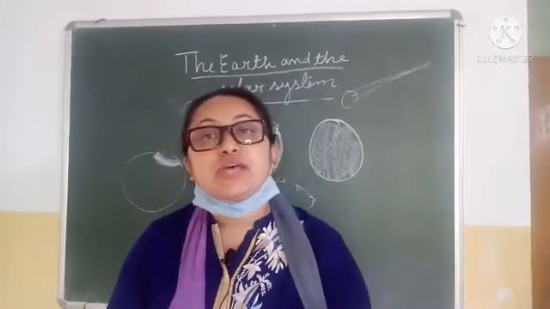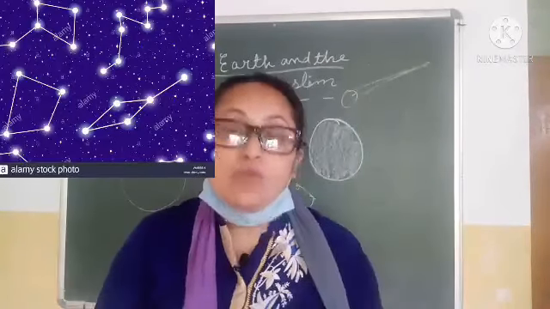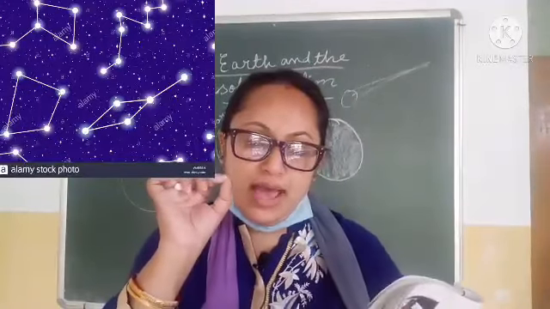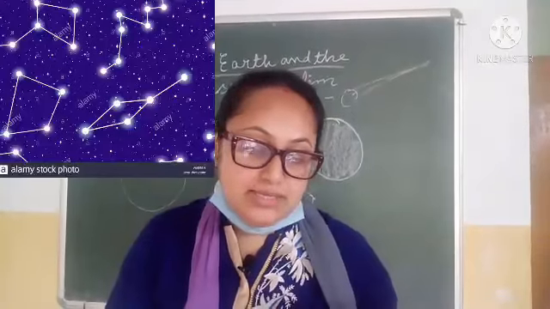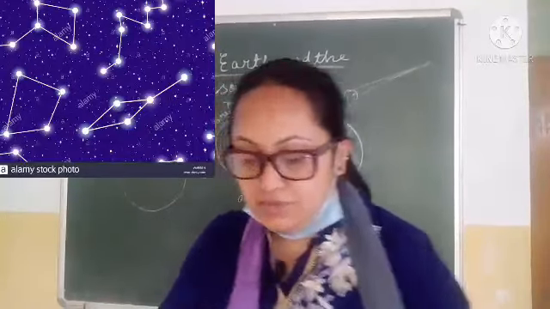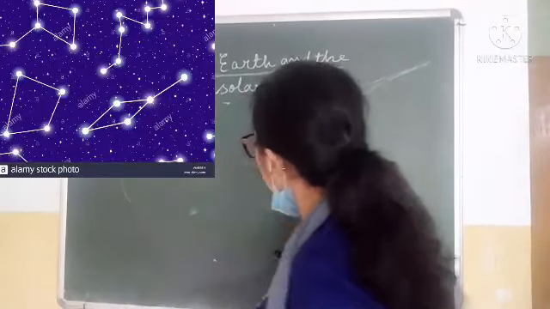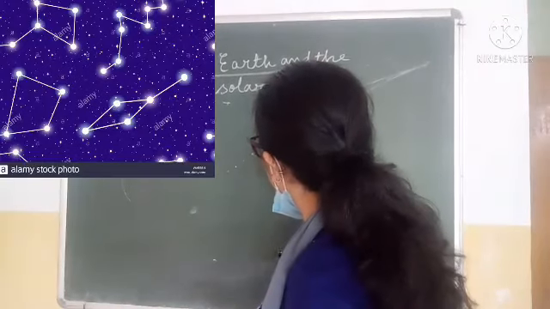So now what are the constellations? The constellations are groups of bright stars. Now what happened? Ancient people used to attribute some animals and mythological beasts to them. I'll give you an example. Suppose these are stars, okay.